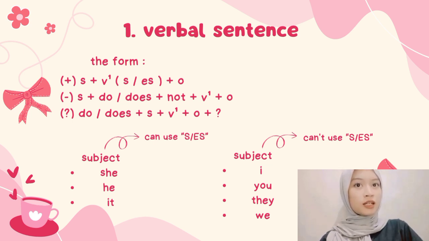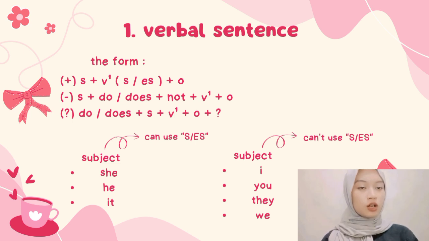And look, here there is the subject which can use s or es: she, he, it. All can use s or es. And the subjects I, you, they, we cannot use s or es.